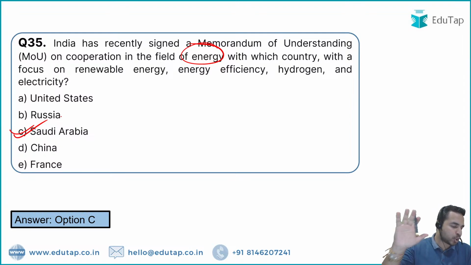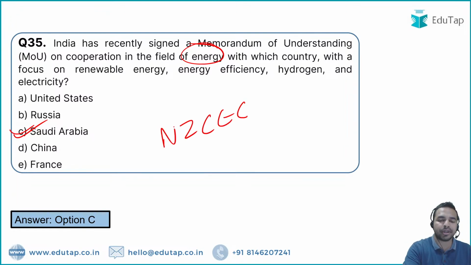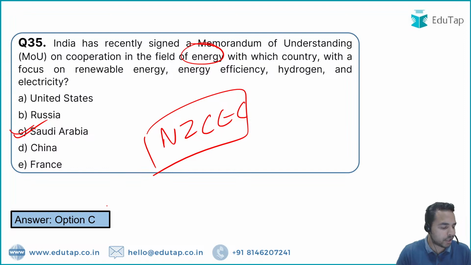Now my dear friends, there is a googly question for all of you. You have to tell me the year by which India is targeting to become a net zero carbon emission country. Can you tell me what is the year by which we are coming up with this kind of initiative by which we are targeting to achieve that particular target?